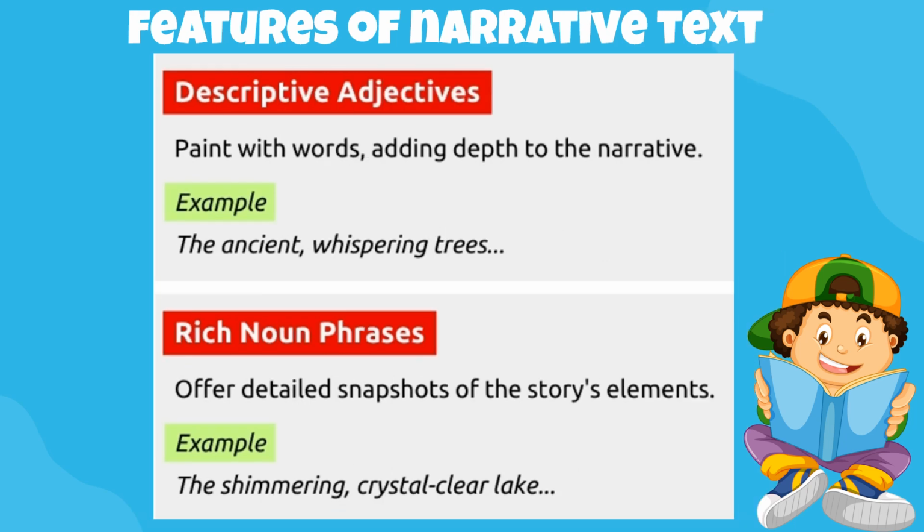The third feature of the narrative text is descriptive adjectives. It paints with words, adding depth to the narrative. Example: the ancient whispering trees. And the last feature of the narrative text is rich noun phrases, which offer detailed snapshots of the story's elements. Example: the shimmering crystal clear lake.